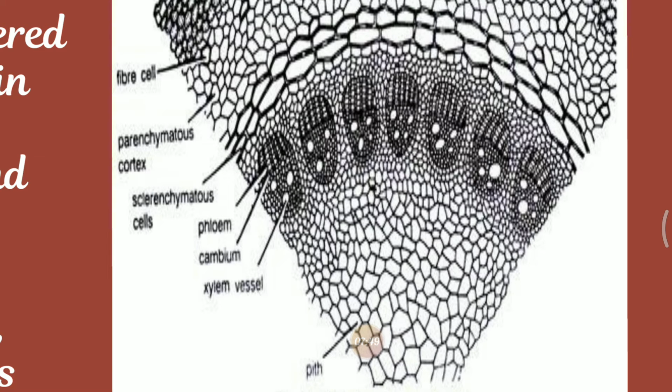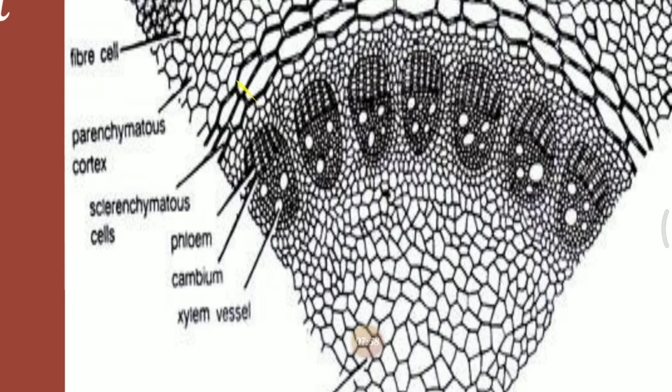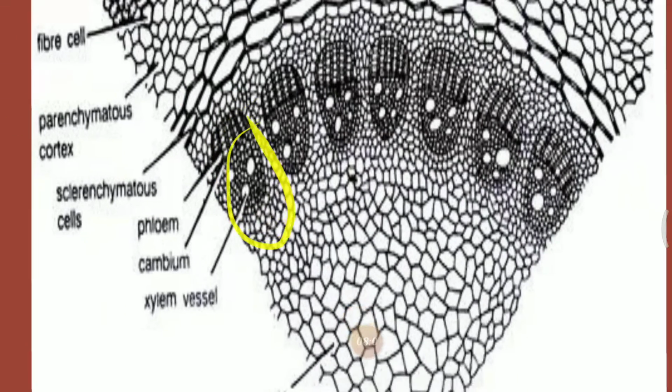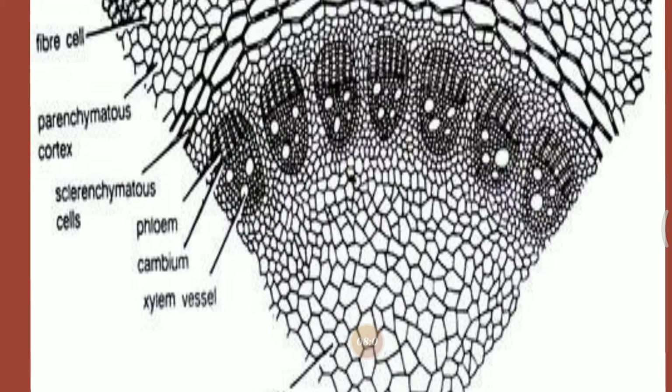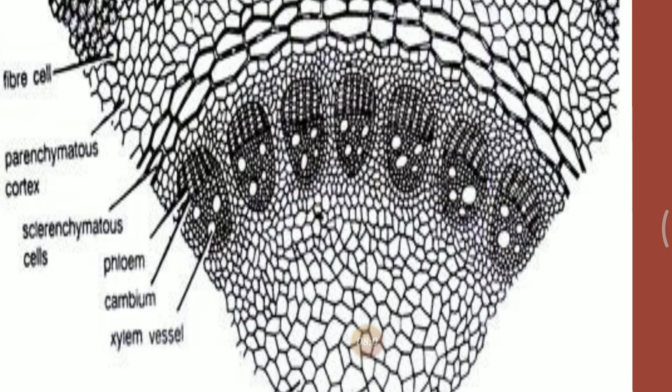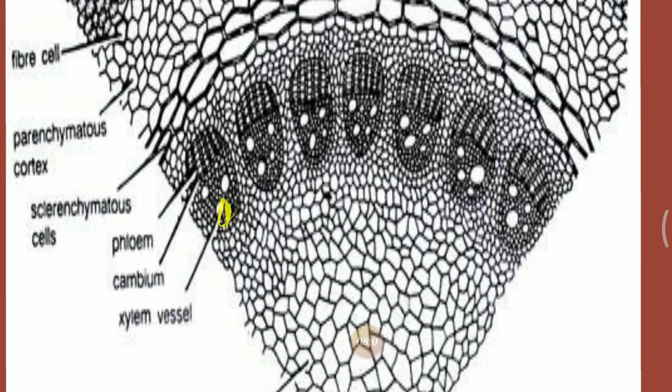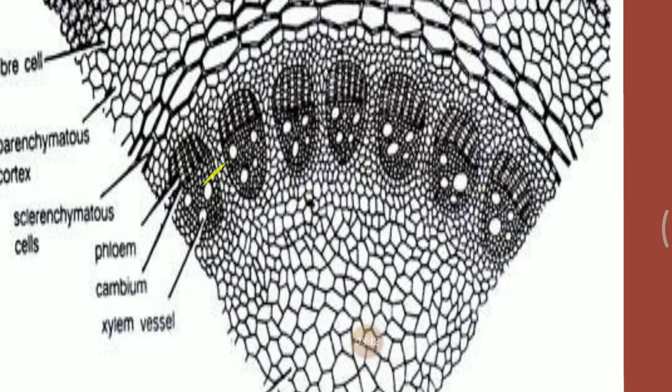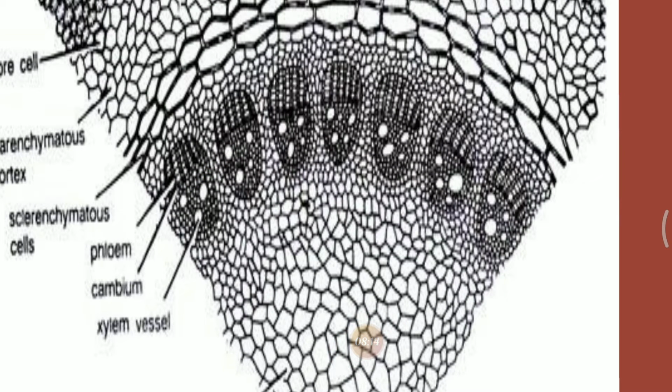So the stele is the central core, as I told you all. And coming to the vascular bundle, here it is conjoint, collateral, endarch and open. As the cambium is present, we can tell that the open type of vascular system is seen. Here phloem cells are there on the upper region, below these are the xylem, and in the middle we can find a rib-like structure, that is the cambium. Each vascular bundle consists of an outer phloem, a middle cambium, and an inner xylem.